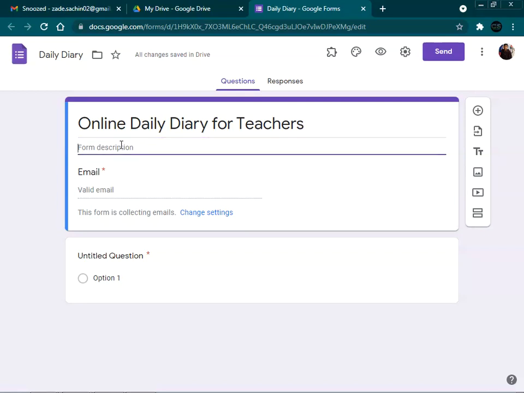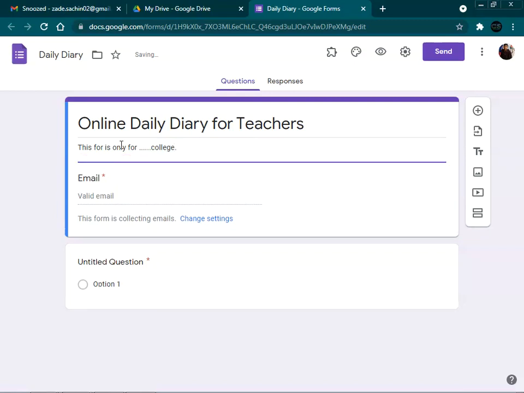In the description, we will write that this form is only for this college. This is the description format. Suppose XYZ is from another college and is trying to fill that form, after reading that, the particular faculty will know that this form is not for me, this is only for the particular college.